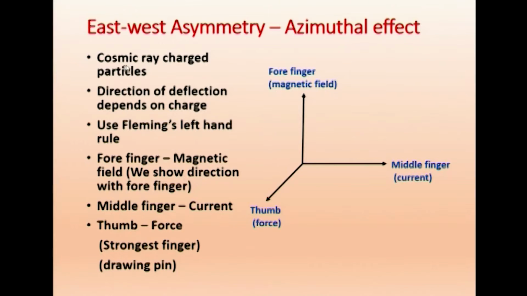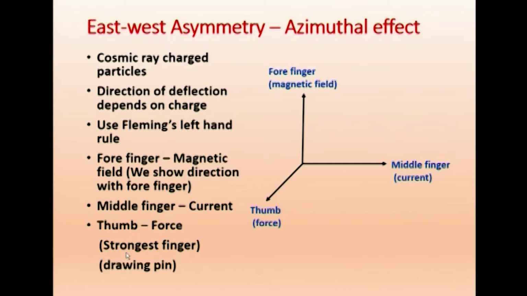So, what I have explained, I have written here: cosmic rays are charged particles. The direction of deflection depends on the charge. Use Fleming's left hand rule. The forefinger gives the magnetic field, because we show the direction with the forefinger. The middle finger represents current, and the thumb represents the direction of force. That is the strongest finger, used for putting a drawing pin, for you to remember.